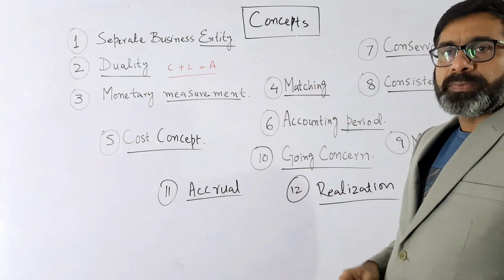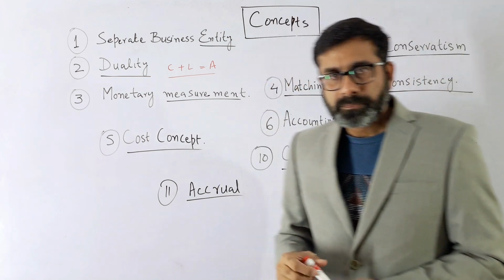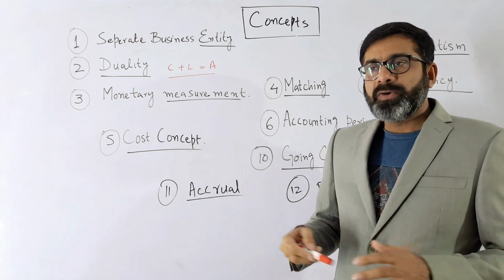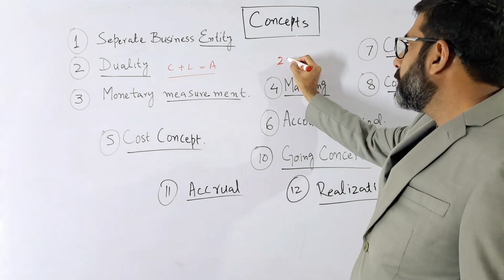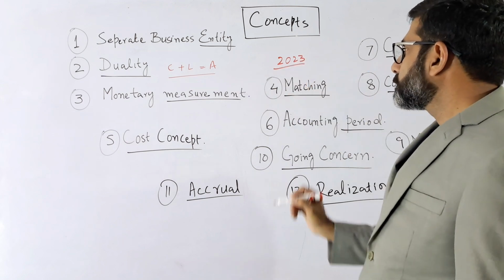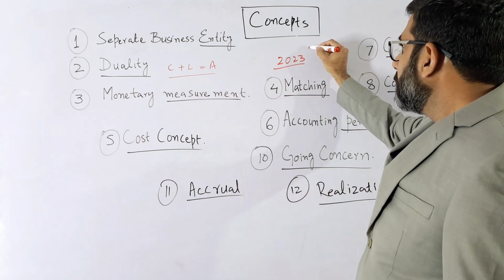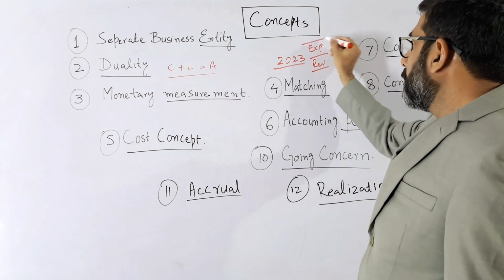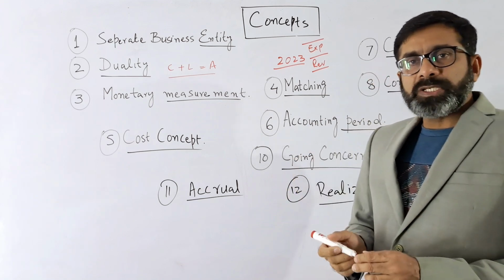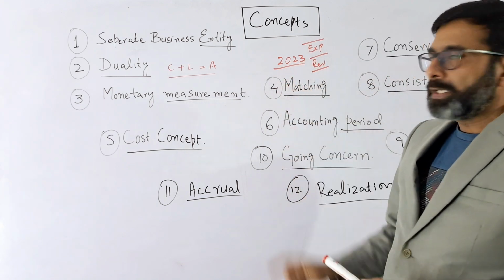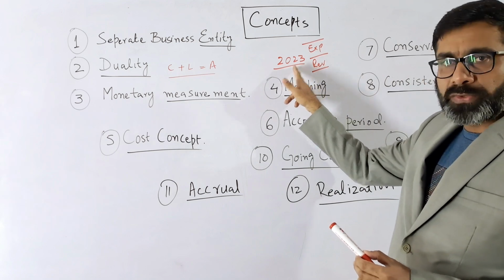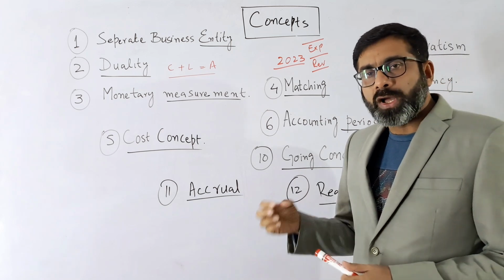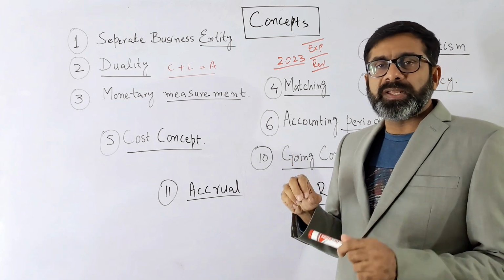The next thing is the concept of matching. Matching is basically related to the income and the expenses. For example, if we are here in 2023, then we have to write all the expenses and all the revenues of 2023, because we want to know the profit or loss of that specific financial period.